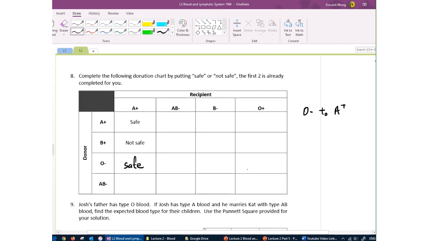Let me see if there is another example here. B positive to AB negative. Is it safe? First you check, can B be given to AB? B to AB is okay. If you check the transfusion chart, that's okay. But can positive give to negative? No. You will sensitize the person. So this is not safe. So finish the chart and then check the answers later. But the point here is you have to check for both blood groups before you decide whether or not this is going to be a compatible transfusion.